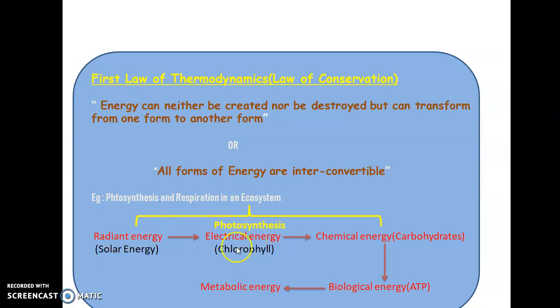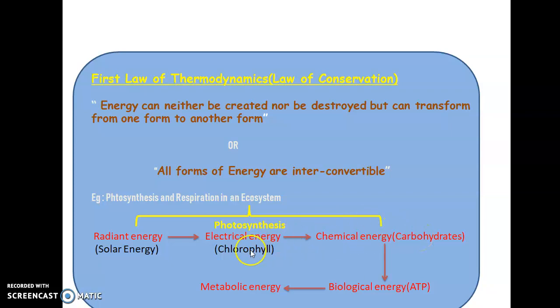The chlorophyll molecule will absorb this radiant energy as electrical energy. So in this process you can see that the energy is not getting destroyed or synthesized. Here this energy is only getting transformed into electrical energy, right? And in the second stage, this electrical energy found in the chlorophyll will fix the atmospheric carbon dioxide into carbohydrate.